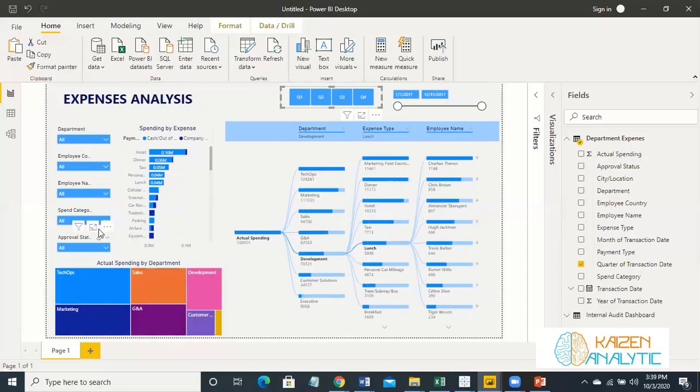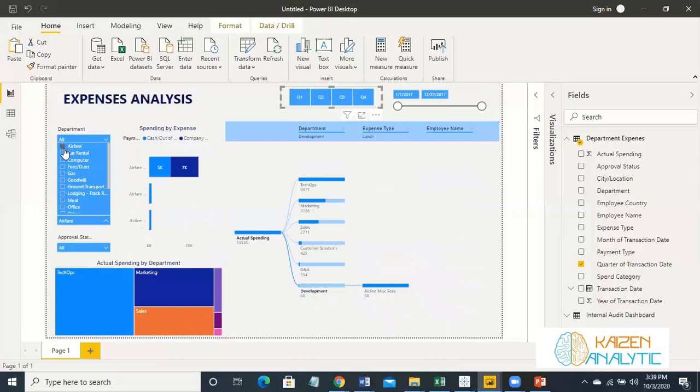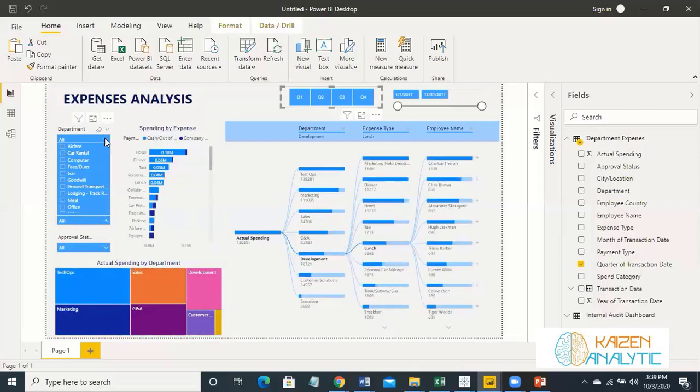Also this spending category as well. You can see, say, airfare expenses. So these are the departments who are doing all the airfare expenses. And you can slice and dice according to your requirements.